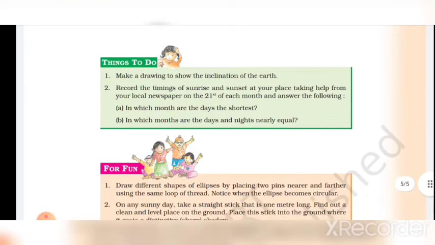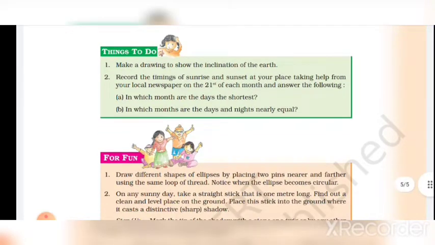Things to do: make a drawing to show the inclination of the earth. Record the times of sunrise and sunset at your place, taking help from your local newspaper, on the 21st of each month, and answer the following: In which month are the days shortest? In which month are the days and nights nearly equal?